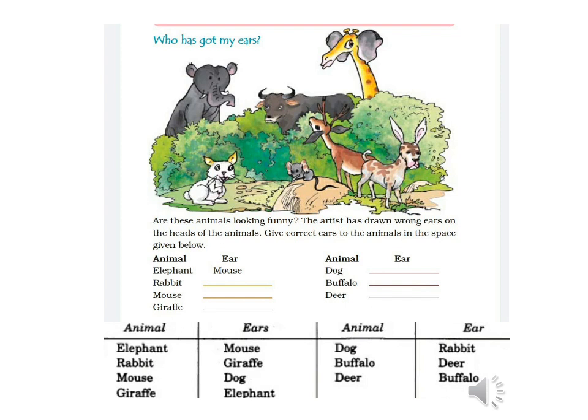So, elephant has got mouse ear. Rabbit has got giraffe's ear. Mouse has got dog's ear. Giraffe has got elephant's ear. Dog has got rabbit's ear. Buffalo has got deer's ear. Deer has got buffalo's ear.